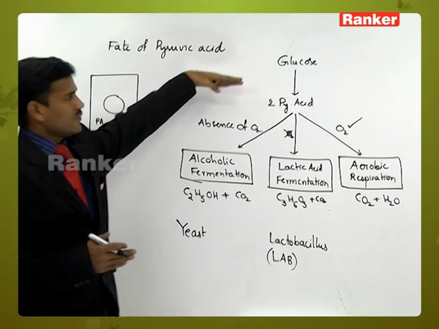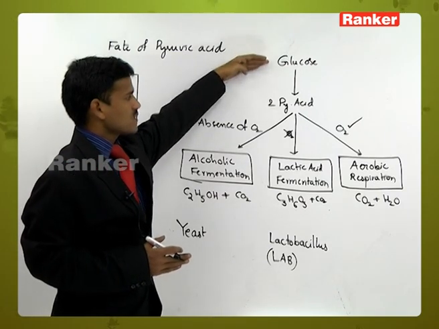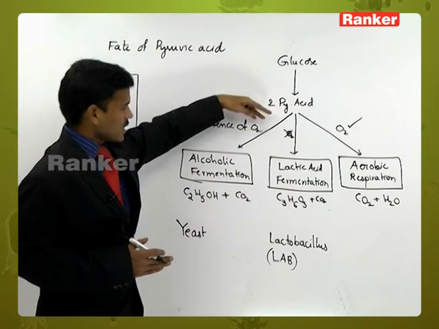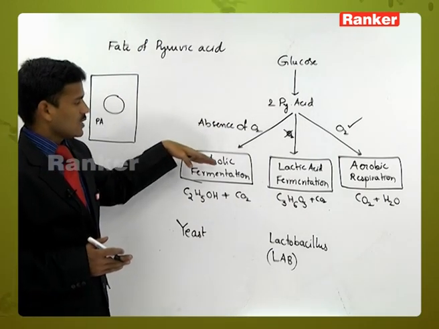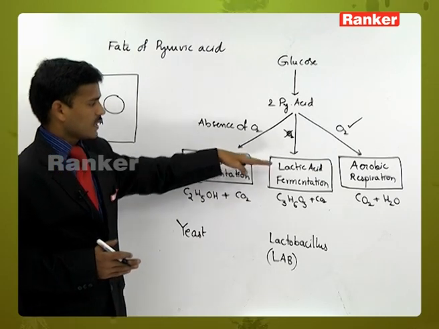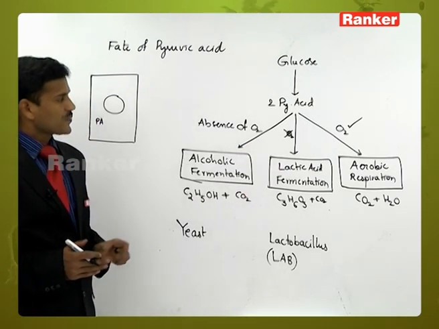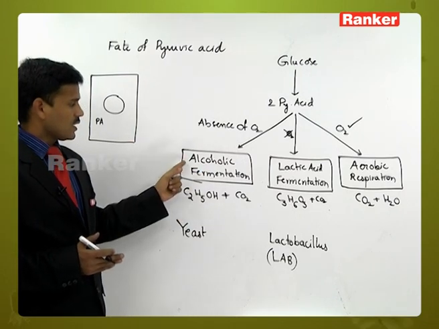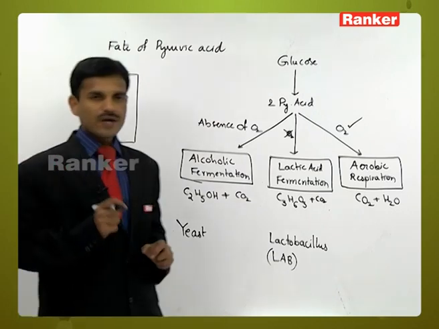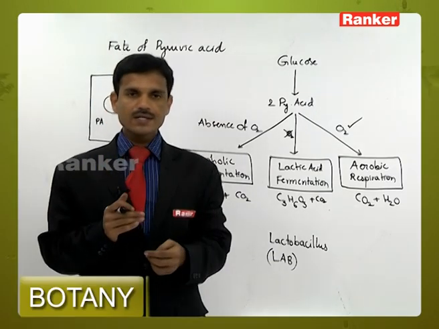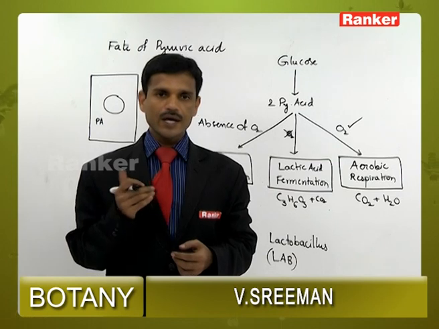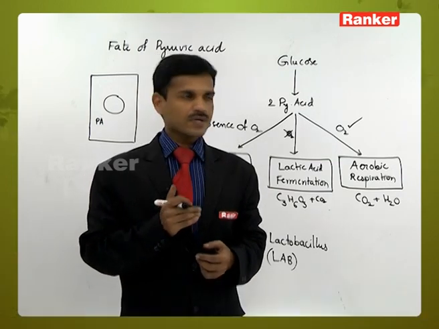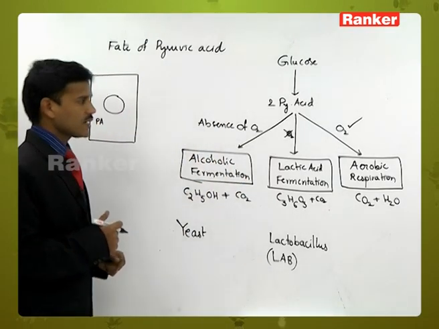So here is the fate of pyruvic acid. Glucose is converted into pyruvic acid in the glycolysis step, and pyruvic acid is involved in alcoholic fermentation, lactic acid fermentation, and aerobic respiration. Anaerobic respiration reactions are the same as alcoholic fermentation. Up to pyruvic acid, it is the same in aerobic and anaerobic reactions. After the glycolysis step, pyruvic acid is involved in different steps.